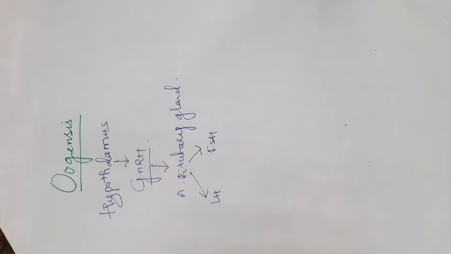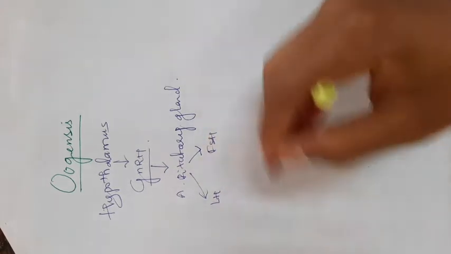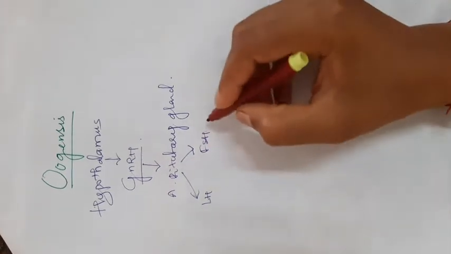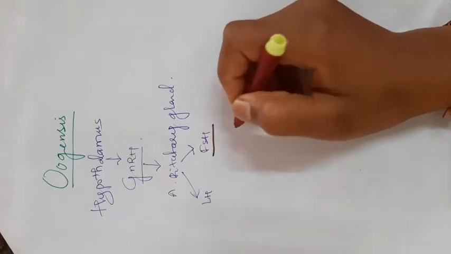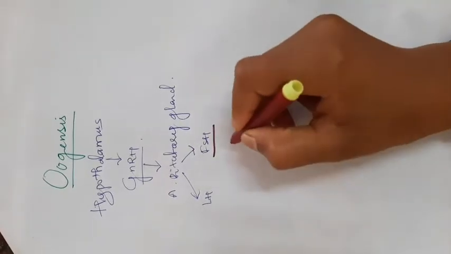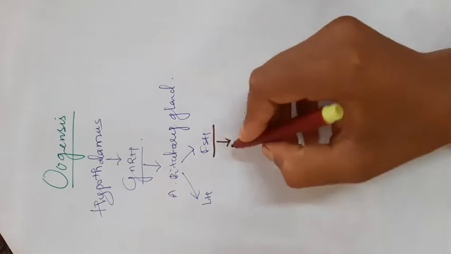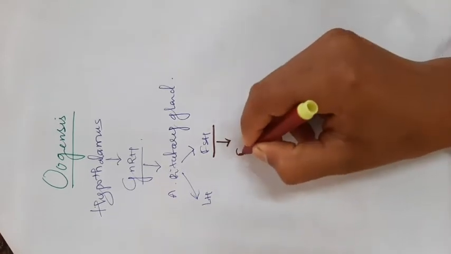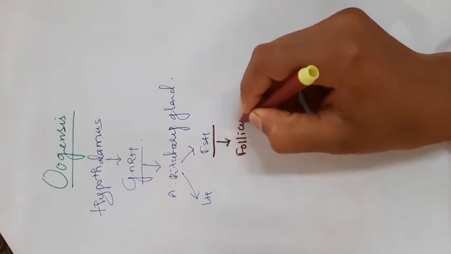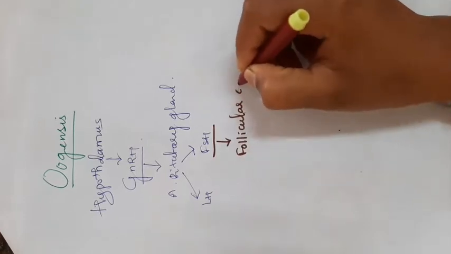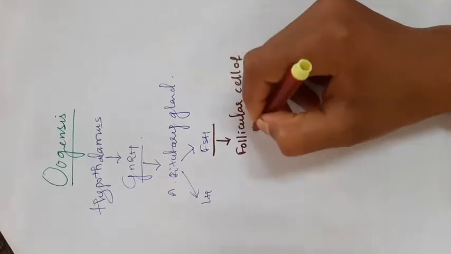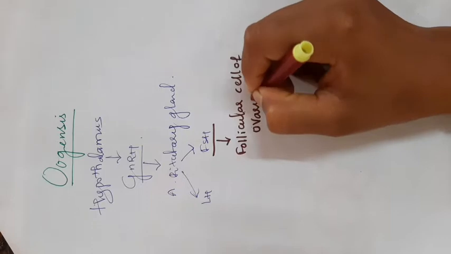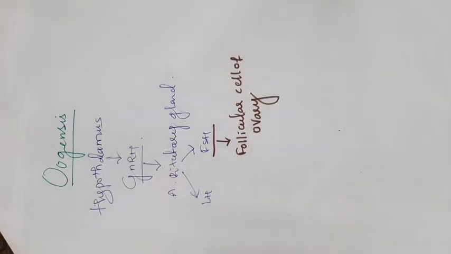LH we can discuss later. First FSH, the follicle stimulating hormone, which stimulates the follicular cells of the ovary. We already know the structure of the ovary.